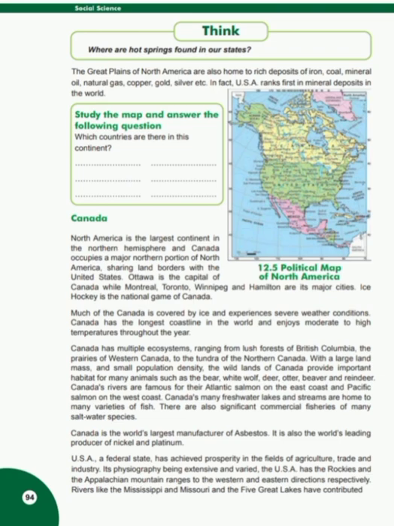Montreal, Toronto, Winnipeg, Hamilton, etc. are major cities of Canada. Half of Canada is made up of hard and solid mountains and groups of islands. Canada has the longest coastline in the world.